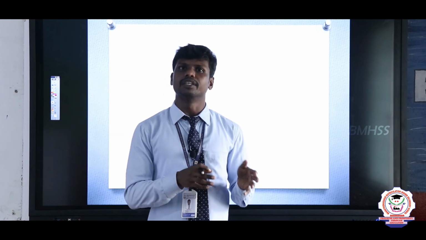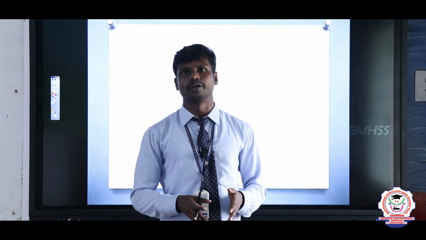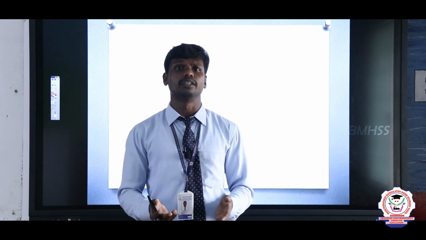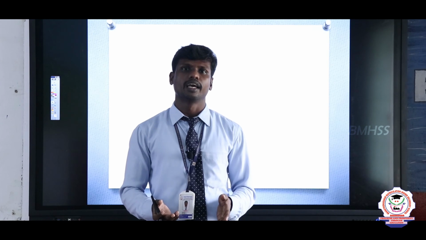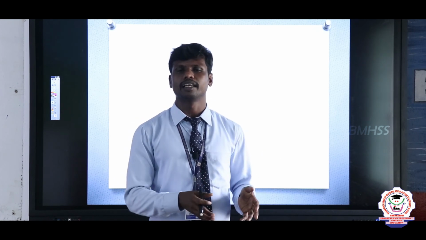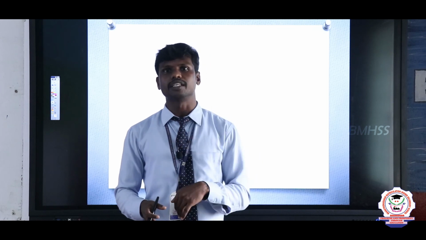After that, we discussed the fallout of World War I and what types of problems were faced by the people of the world. And after that, the impact on India we also discussed. How India supported the British, particularly the Allies' side, and what types of problems we faced, that we also discussed.